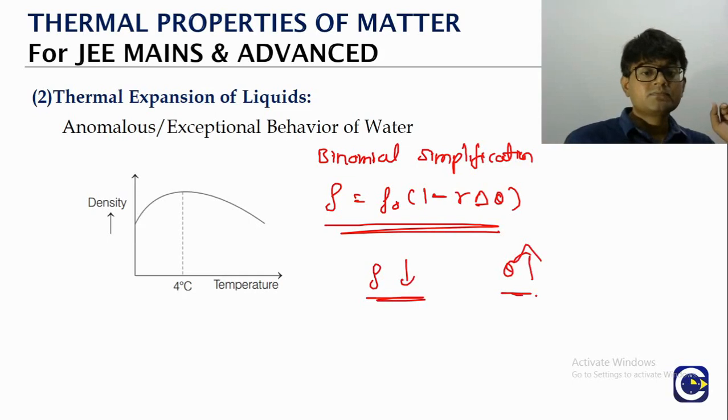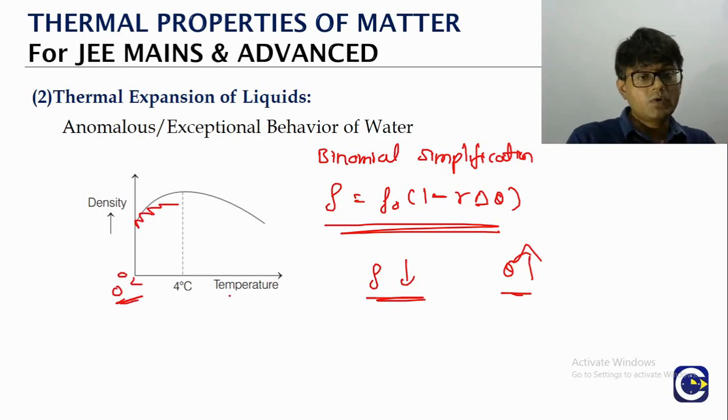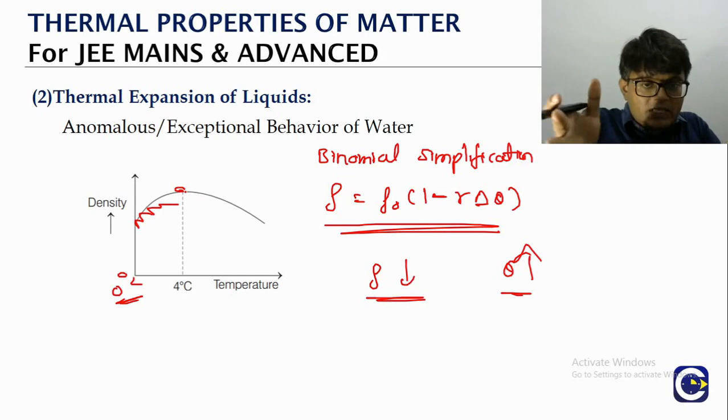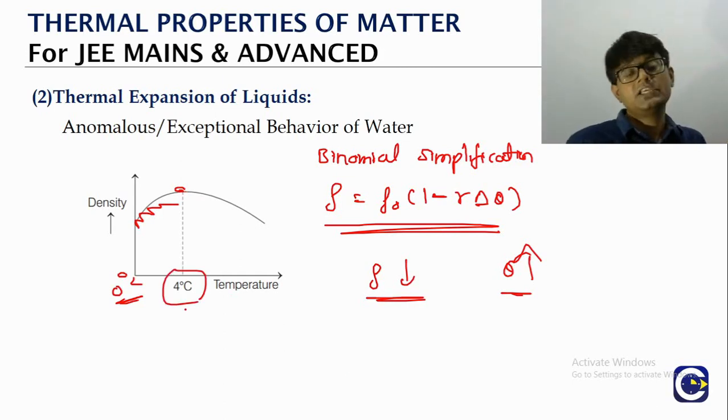But not for water when we are heating it from 0 to 4. That is what we call the anomalous behavior of water, anomalous expansion. Because of the molecular pattern of arrangement in the liquid, the density of water will become maximum, meaning the particles will be most closely packed when we reach a temperature of 4 degrees Celsius.